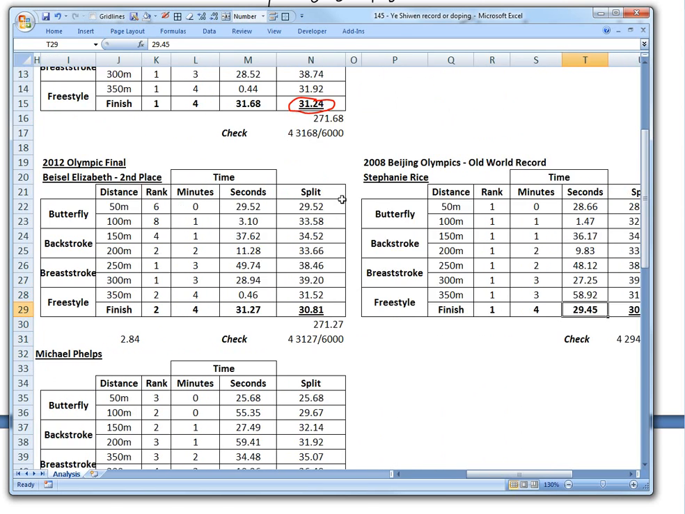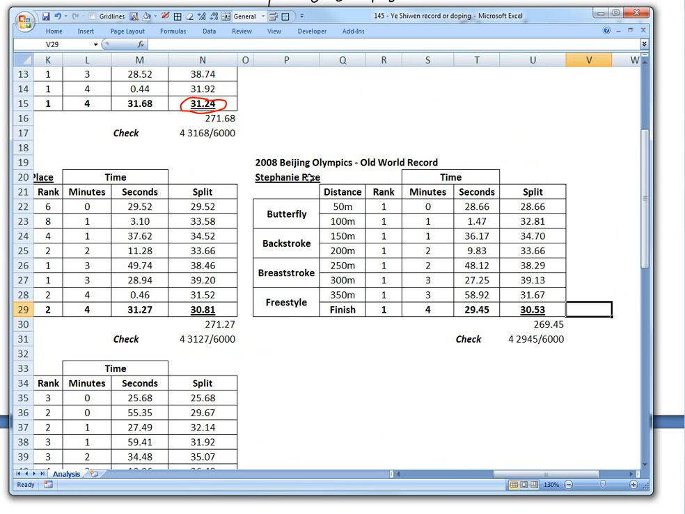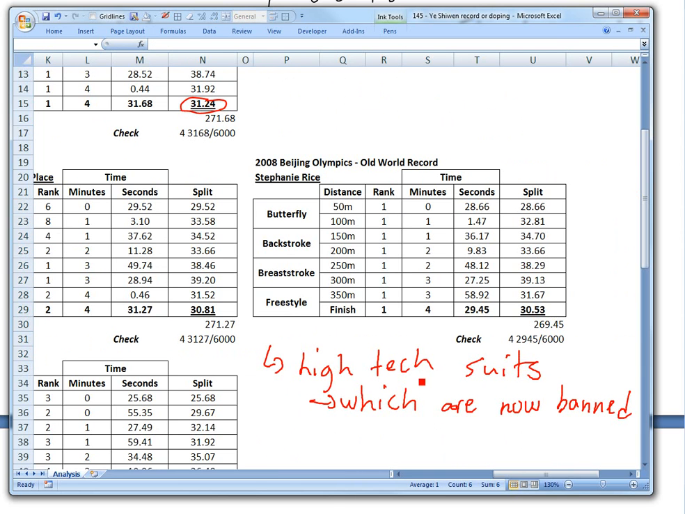And if you compare this to Stephanie Rice, the winner in 2008, she was first in every single event, and she also had the high-tech suits that they wore in 2008, where a bunch of world records were broken.